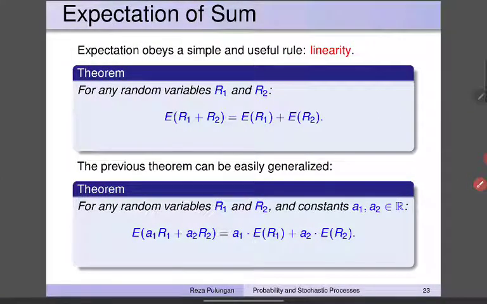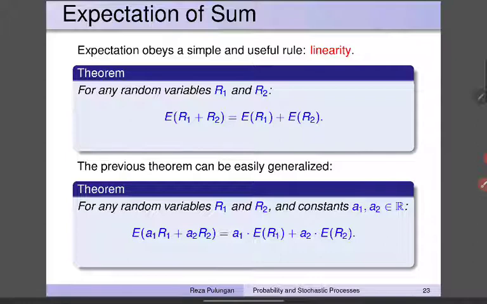Expectation of sum. Expectation obeys a simple yet useful and powerful rule, linearity. For any two random variables R1 and R2, the expectation of R1 plus R2 is equal to the expectation of R1 plus the expectation of R2. Pay attention that there is no additional condition for this. So this applies for any random variables R1 and R2.